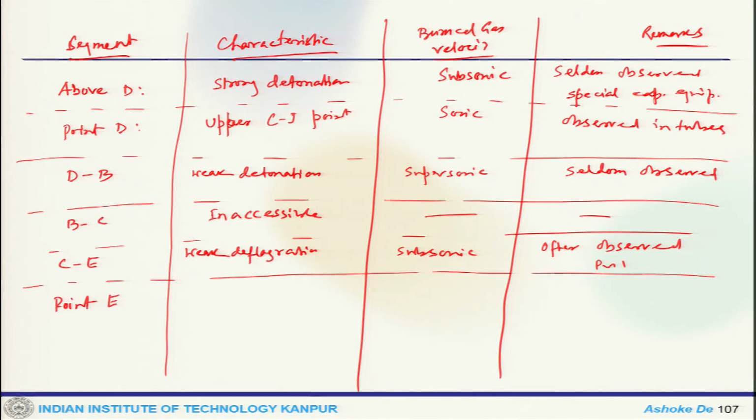Point E is the lower Cj point, sonic; this is not observed.